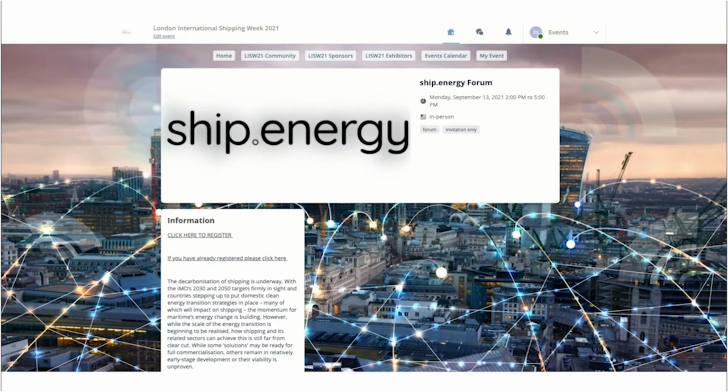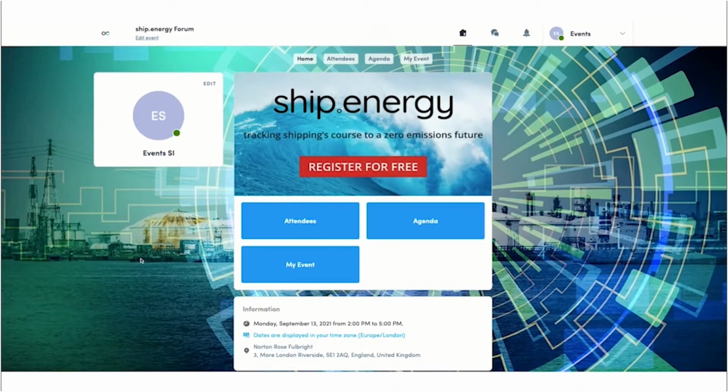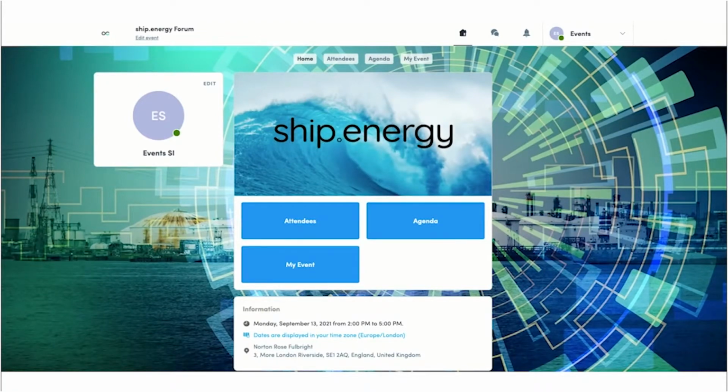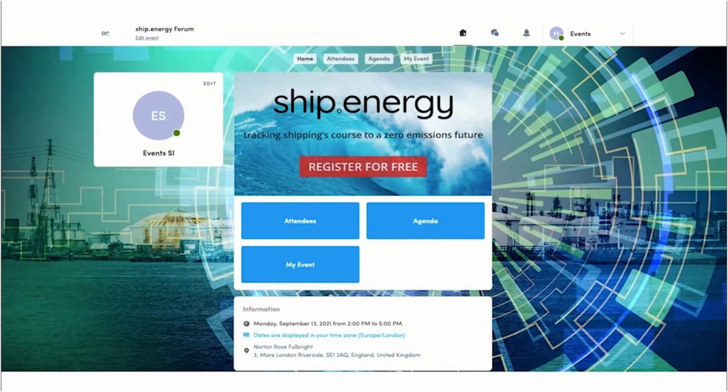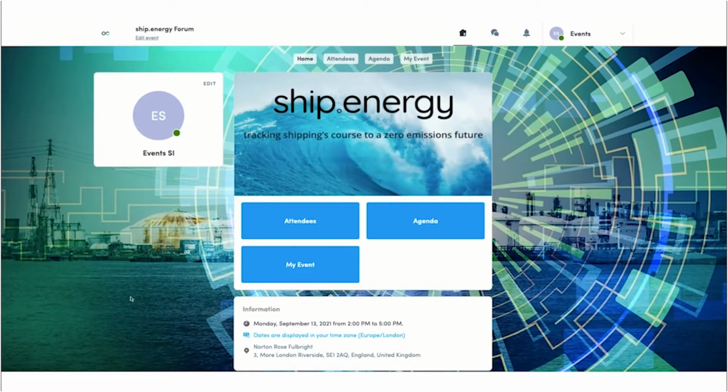Once that person's registered, that means that they will then have access to that particular event. So if they went back to the event on the main London International Shipping Week page, there'll then be another URL for them to click on, which will take them directly to that particular event page. Now, if I haven't registered for that, I won't be able to access this event page. It will only be those that have registered who will actually be able to access this information here.